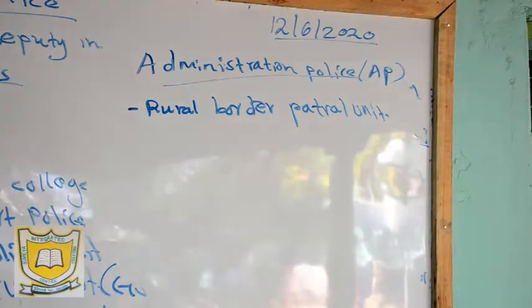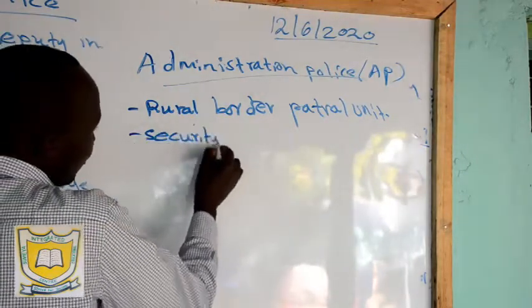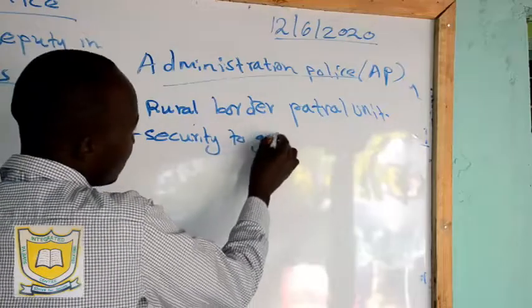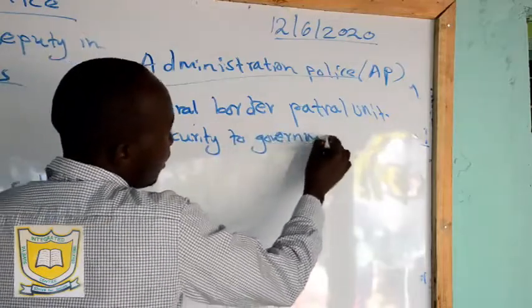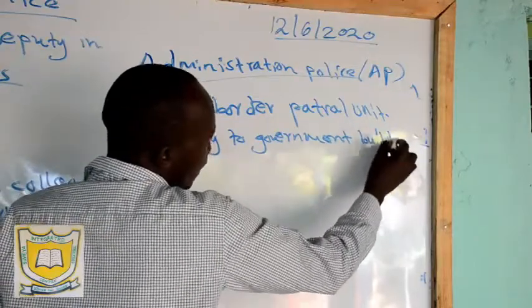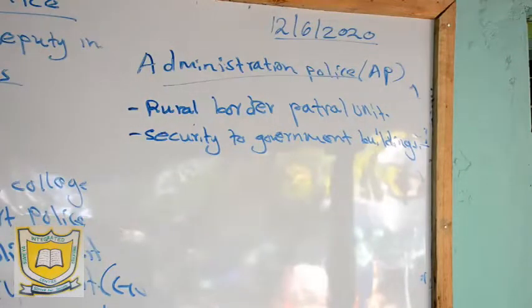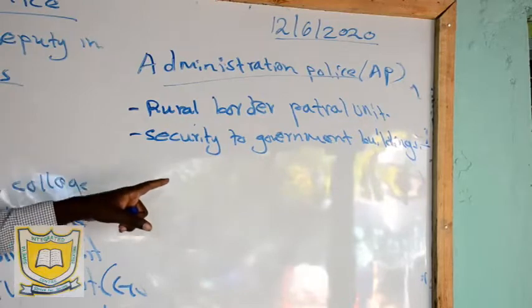Then also they offer security to government offices and buildings. So the role of this, they patrol the borders, and then we have also security to the government buildings.